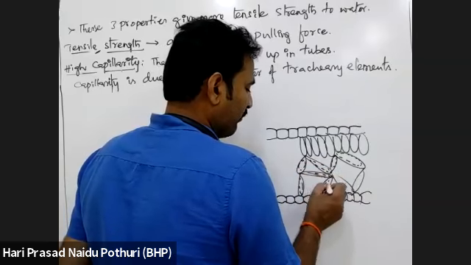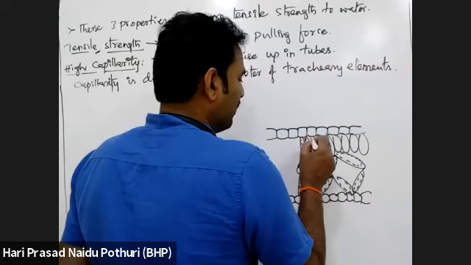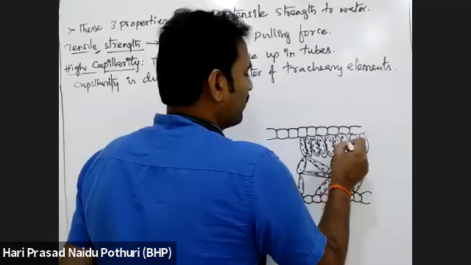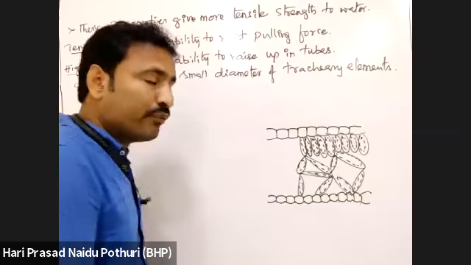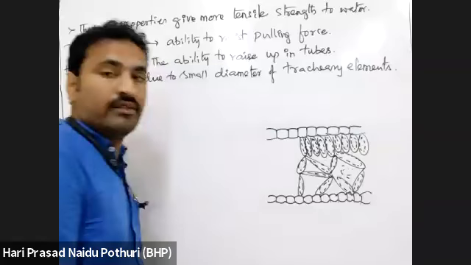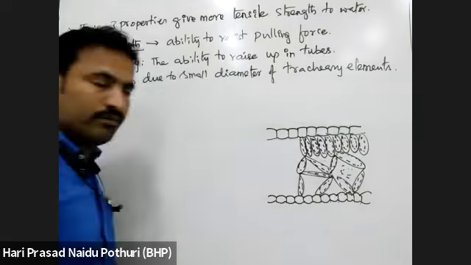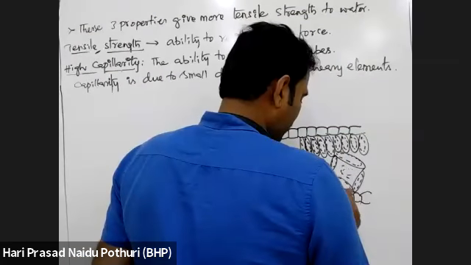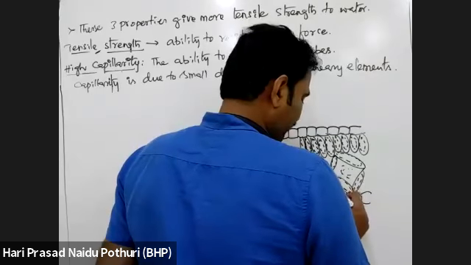Suppose this is a leaf. The leaf which is present here will need water in photosynthesis. For photosynthesis, they require water. So here in the leaf, between cells there is a large intercellular space, cavities. Here there is presence of stomata also. Here we will see the stomata structure again. There is a stomata.